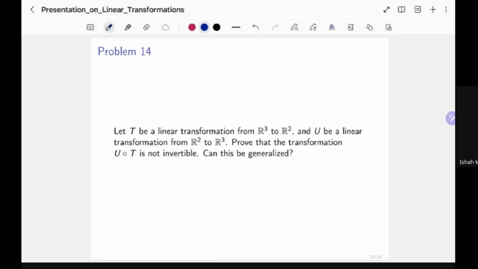So E1, E2, E3 is a basis of R3. So in particular, E1, E2, E3 is a linearly independent set. But what can we say about this set, TE1, TE2, TE3?